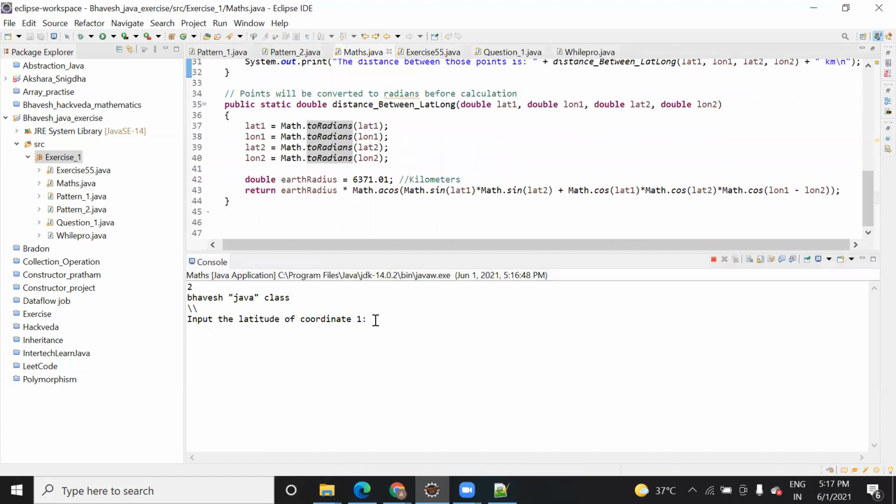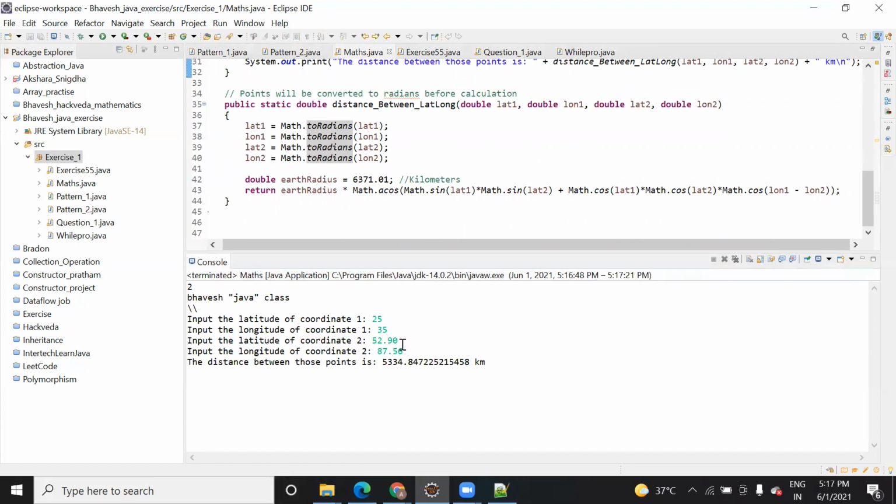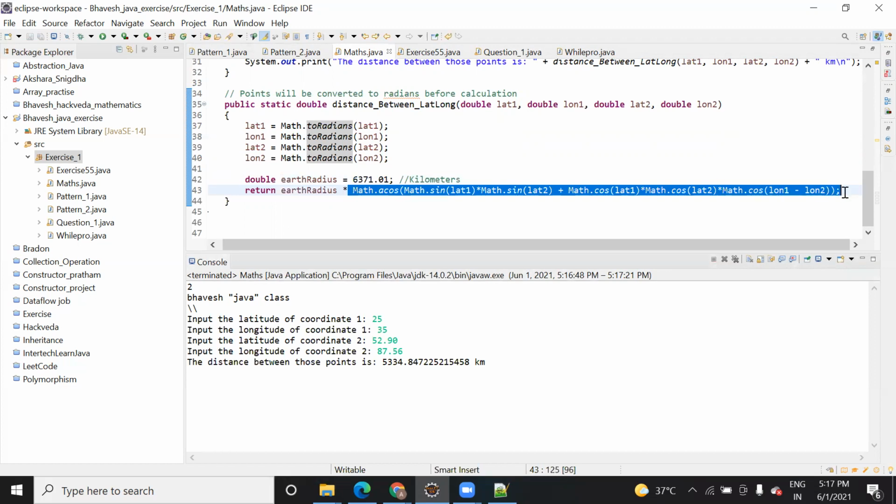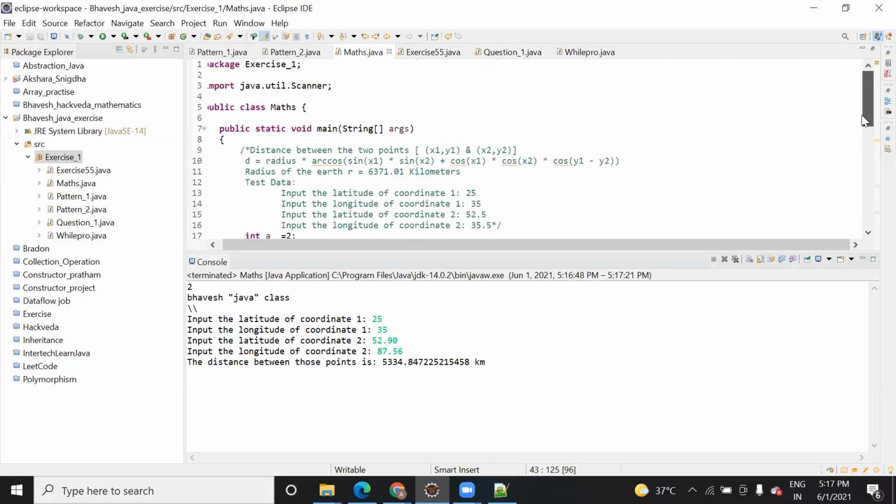Suppose the first coordinate is 25, then 35, then the third 52.90, and then 87.65. When you run it, it will first convert these four values into radians. Then, based on that, the earth's radius is this many kilometers. That value we have taken, and this is the function that we have used. It's looking complex, but it's very easy. If you go through this formula, you will understand.